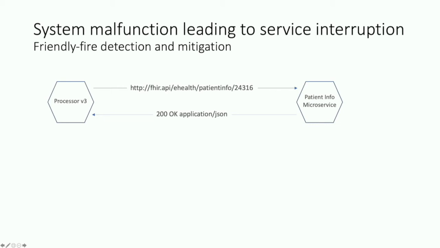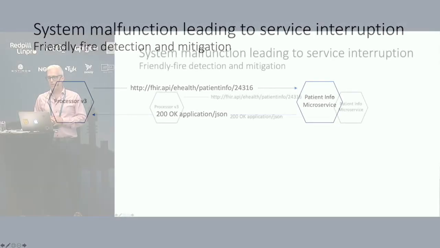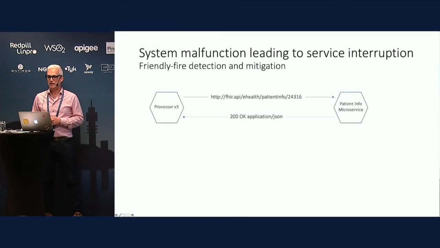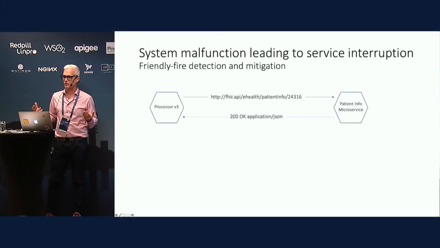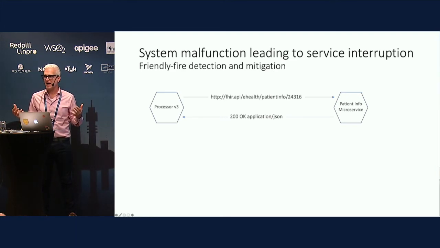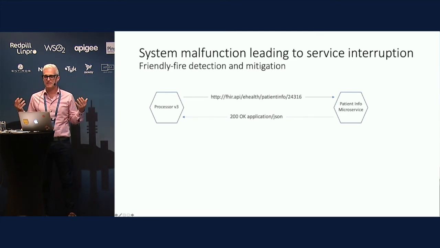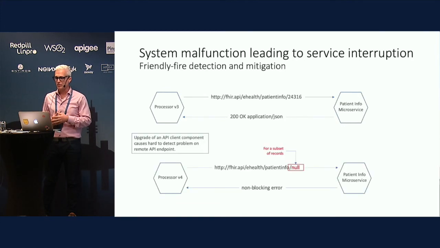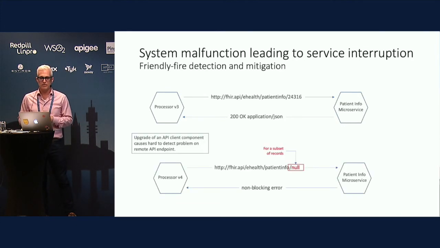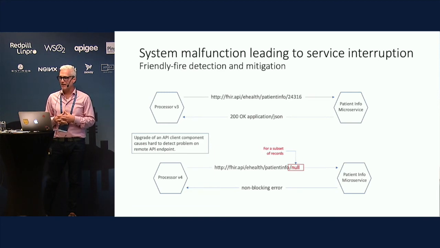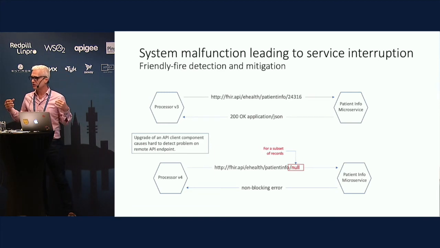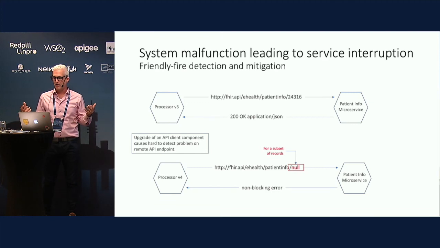So let's look at a scenario. The first scenario is a system malfunction. Some of my customers refer to this as friendly fire. Friendly fire meaning that it's kind of an attack, but it's not intentional, right? So in this case, on the left side, I've got a processor. This is the API client, and it's going through a revision. It's going through version 4 now, and that upgrade is introducing a bug.